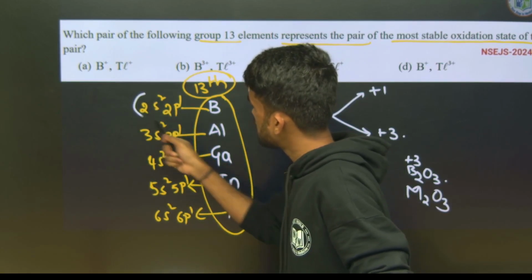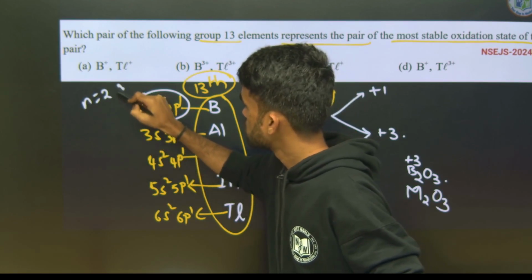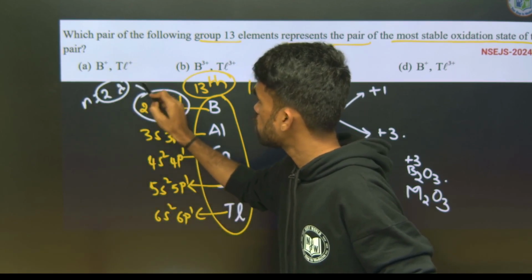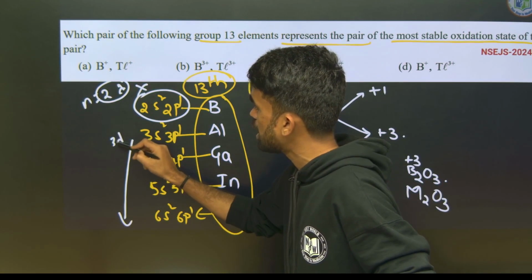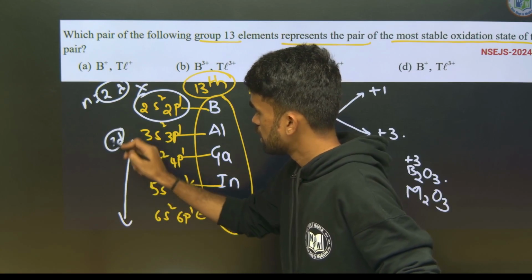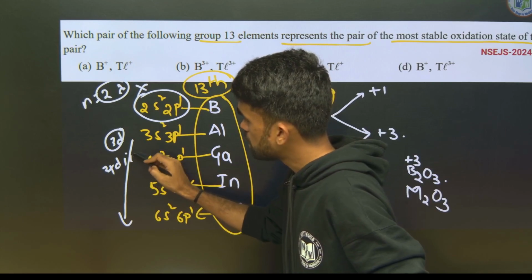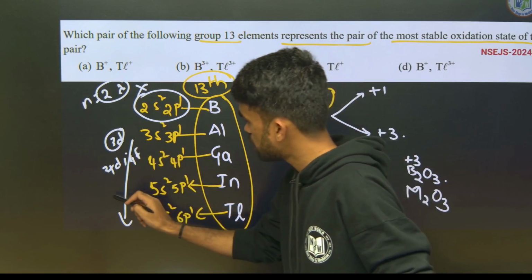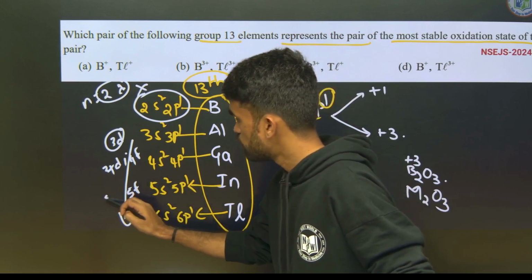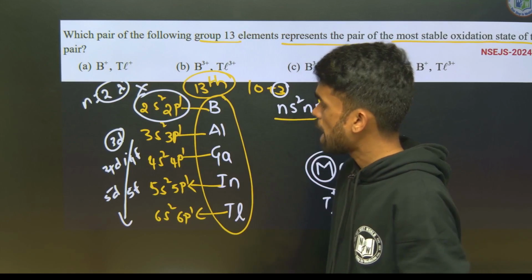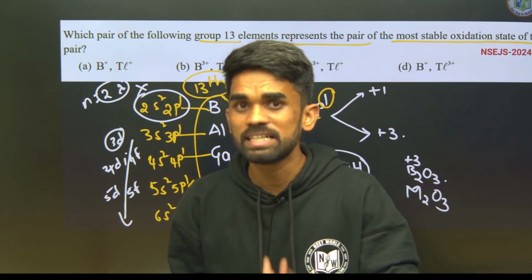At n equals 2, we do not have a d orbital, there is nothing like 2d. But as we go down, we can see 3d orbital electrons, then 4d electrons, and 4f orbitals also entering. Here we have 5d and 4f, and so on, because of the presence of f electrons as well as d electrons.